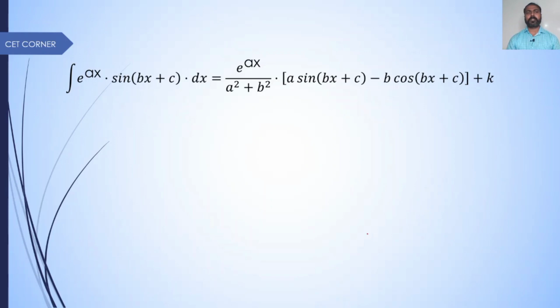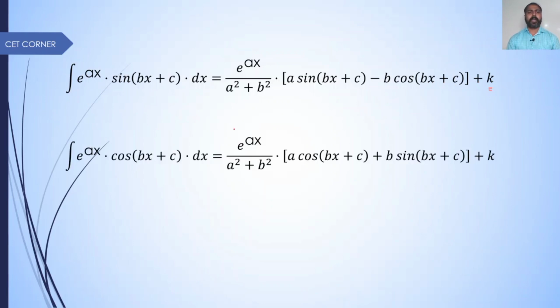For CET, we remember these two results: the integration of e raised to ax into sin of bx plus c dx is equal to e raised to ax divided by a square plus b square into a sin of bx plus c minus b cos of bx plus c plus the constant of integration k here, and the integration of e raised to ax into cos of bx plus c dx is equal to e raised to ax divided by a square plus b square into a cos of bx plus c plus b sin of bx plus c plus k, where k is the constant of integration.